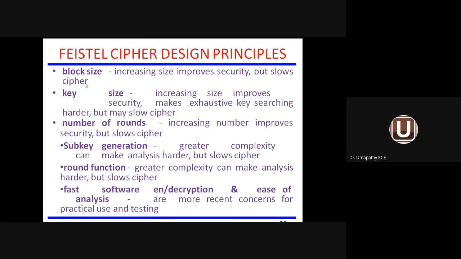You are implementing various parameters, various constraints on the right side block as well as the left side block in order to transform the incoming plain text information to the ciphertext information. The security will be better, but remember, if you increase the constraint parameter, security will be improved, but the speed of the cipher will come down. The speed of the algorithm will come down. Recovering message at the receiver side will take more time when compared to the sender. So these are the various principles connected with the Feistel cipher design.